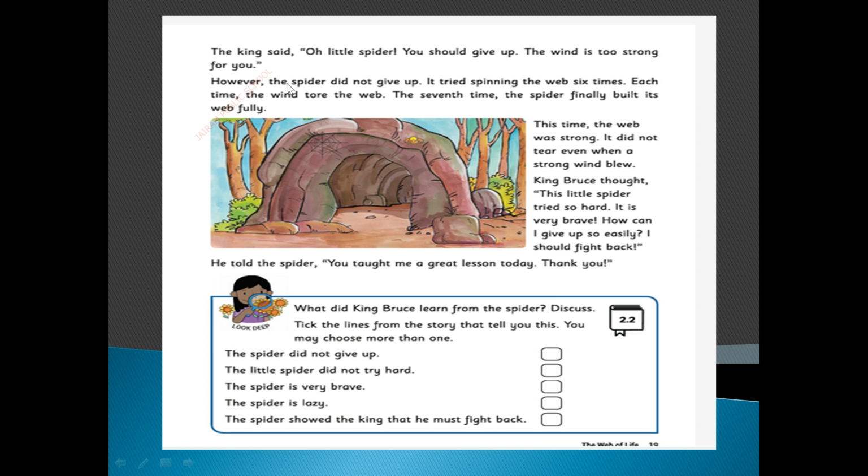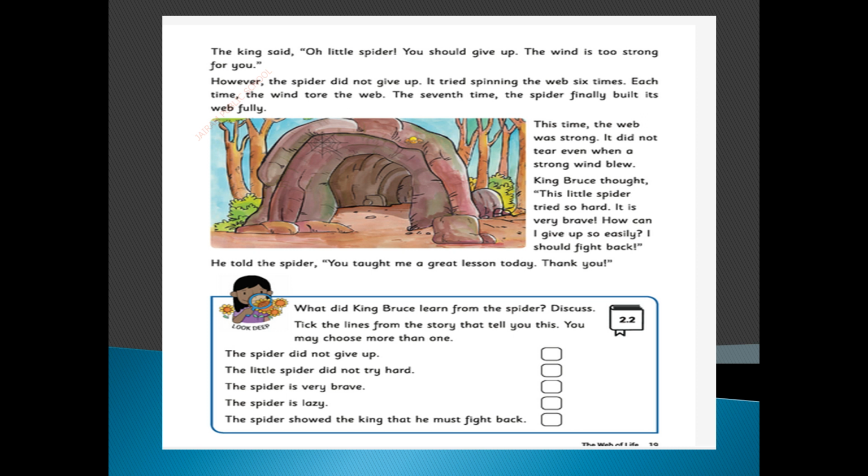Next line, however, the spider did not give up easily. It tried spinning the web 6 times. How many times did it try to spin the web? 6 times. Each time the wind tore the web. So each and every time the strong wind blew and the web tore.